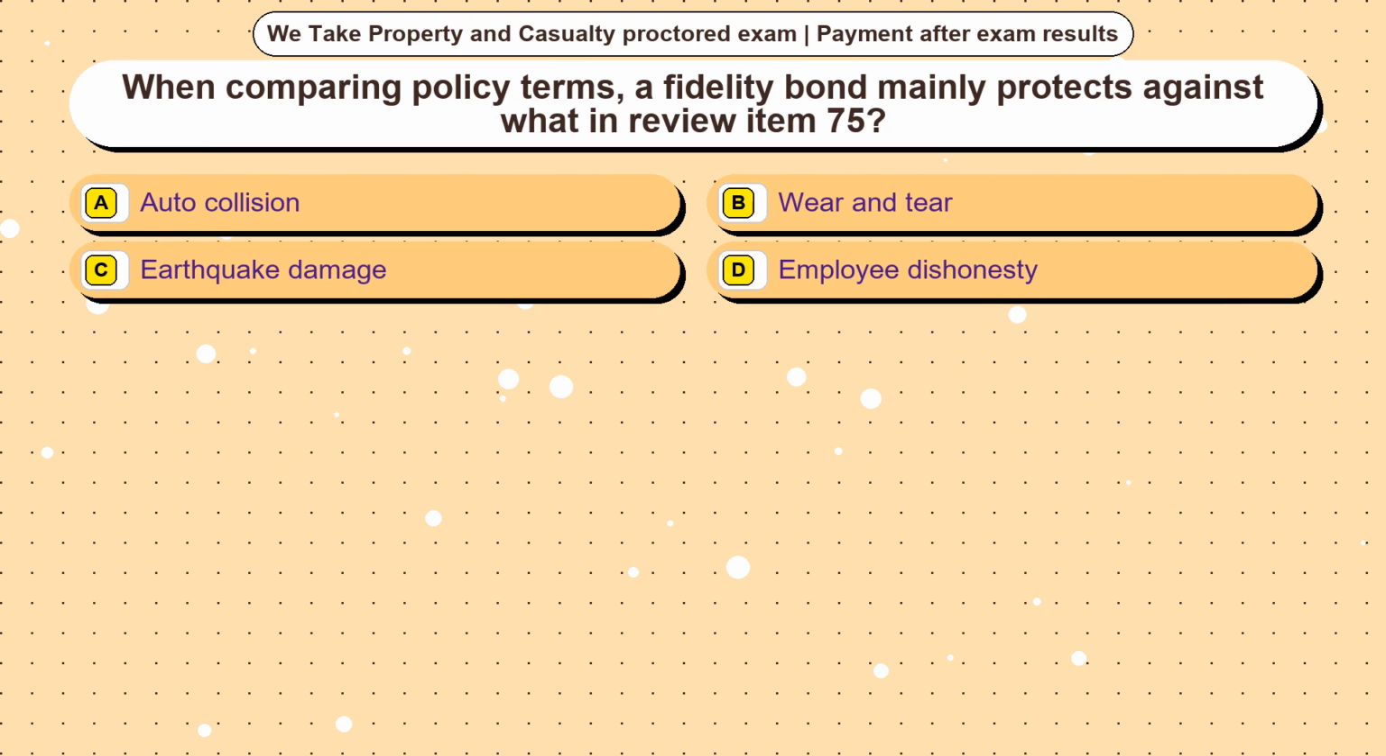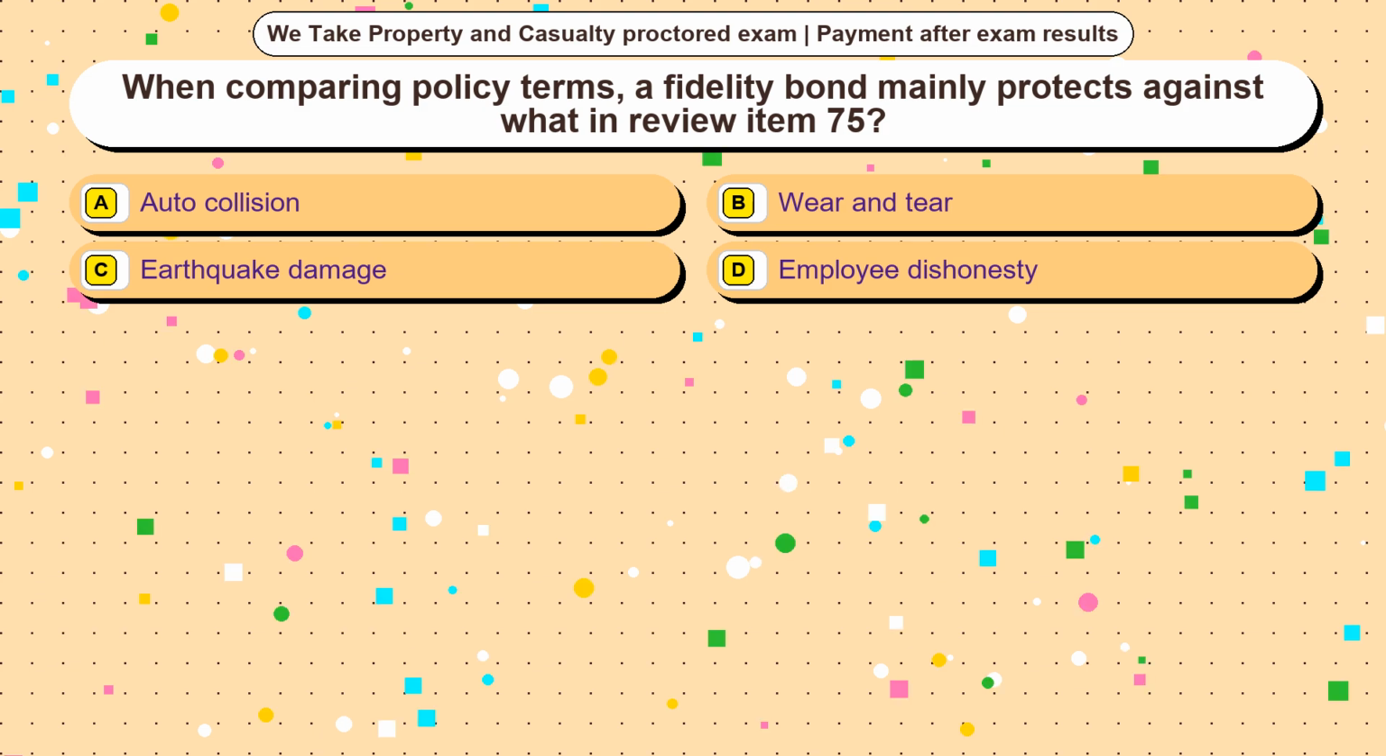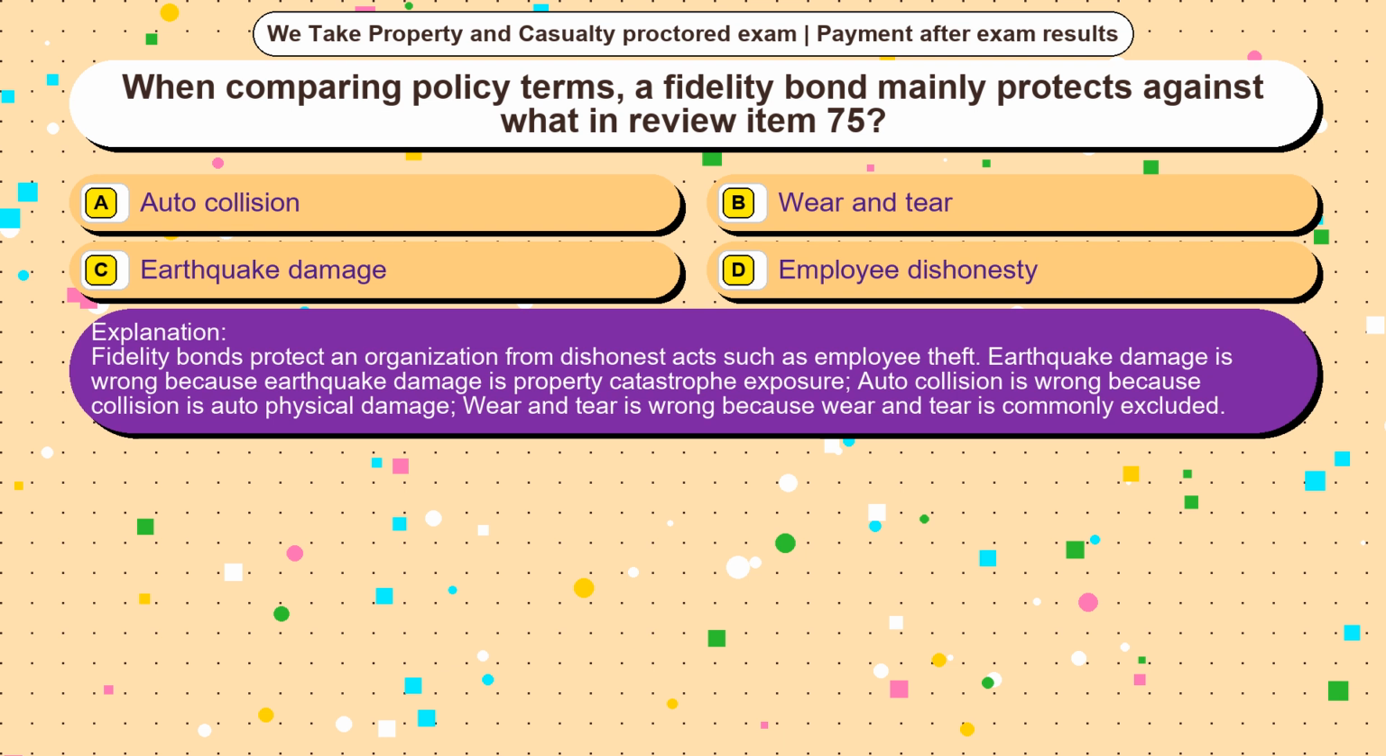Question 7. When comparing policy terms, a fidelity bond mainly protects against what in Review Item 75? Option A, auto collision. Option B, wear and tear. Option C, earthquake damage. Option D, employee dishonesty. The correct answer is option D. Fidelity bonds protect an organization from dishonest acts such as employee theft.